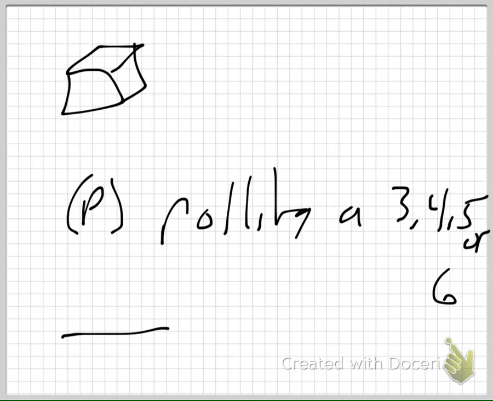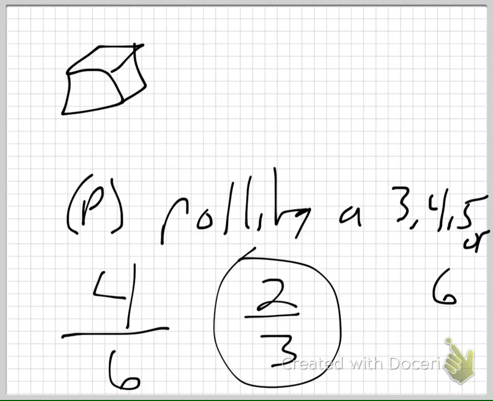Yays over ways. How many ways are there rolling a dice? 6. How many yays are there? What are the things I'm trying to do? Roll a 3, 4, 5, or 6. So there are 4 yays. That would all work. 4 out of 6, 2 out of 3. That's the probability of me rolling a 3, 4, 5, or 6.